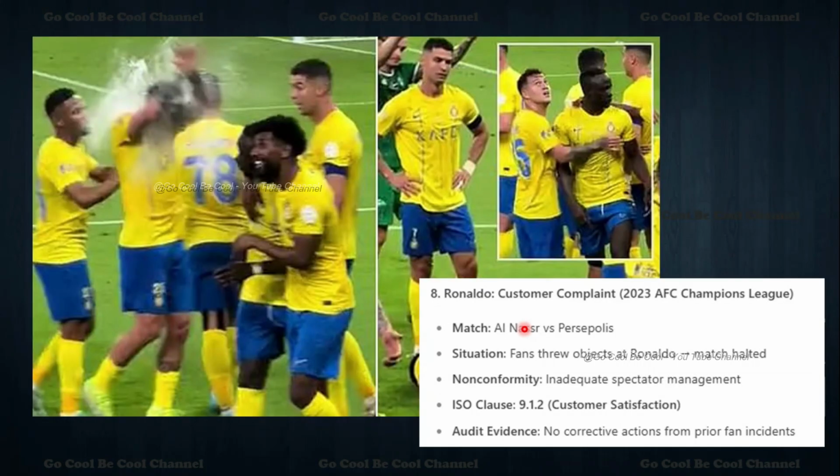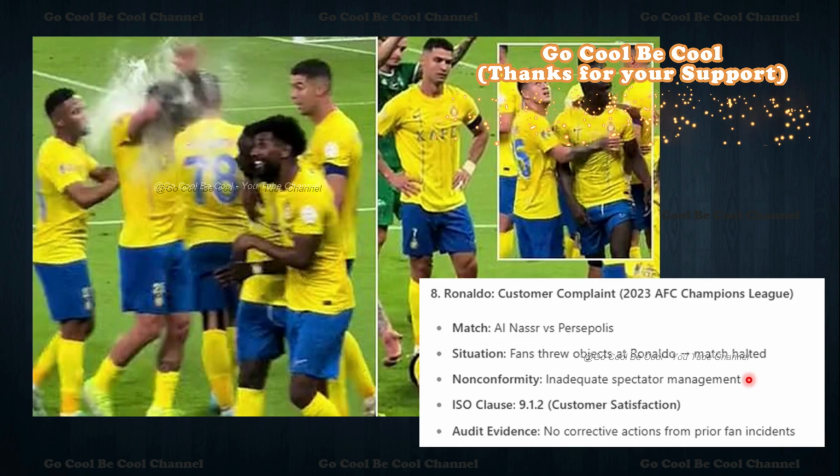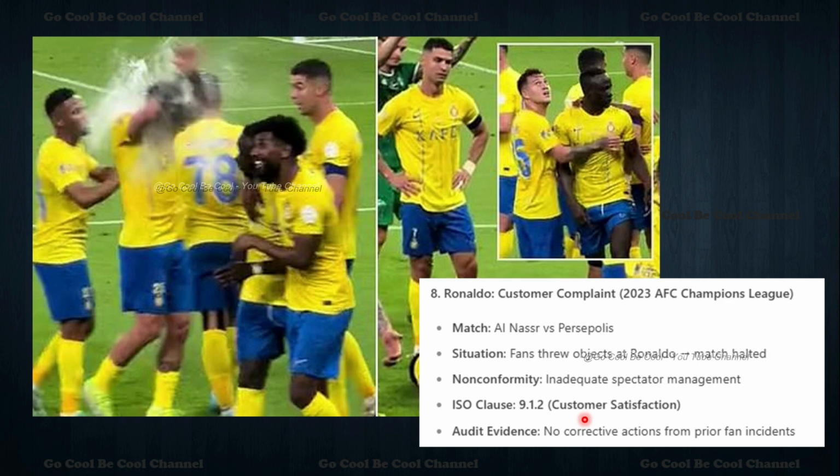Now we will see some interesting things. Here is the 2023 AFC Champions League. It happened to Ronaldo. The customer complaint is Al Nassr versus Persepolis. The situation is that fans threw objects at Ronaldo and the match was halted. That is inadequate spectator management, a fault from another area. So we can say it is customer satisfaction, isn't it, 9.1.2.